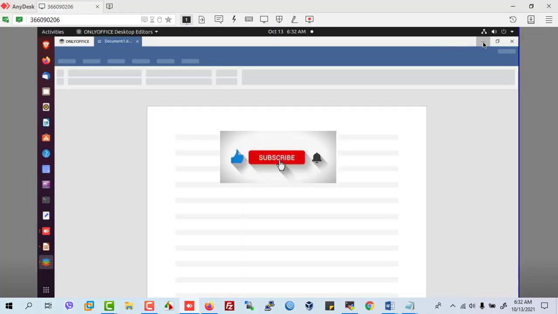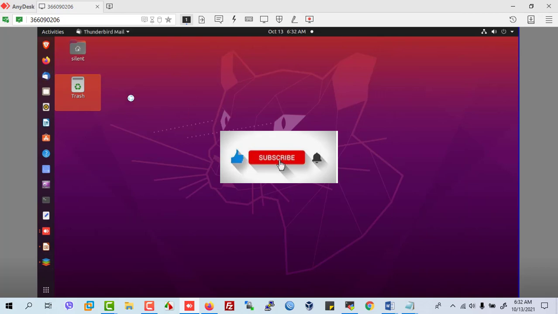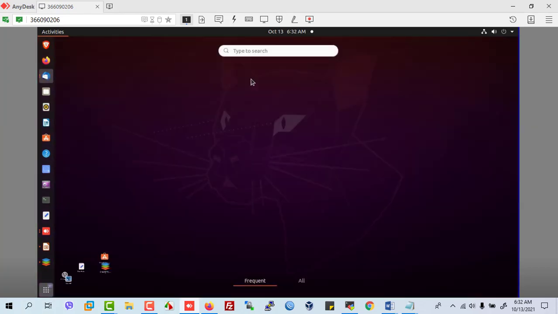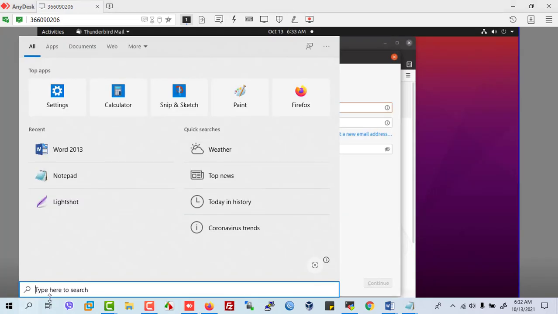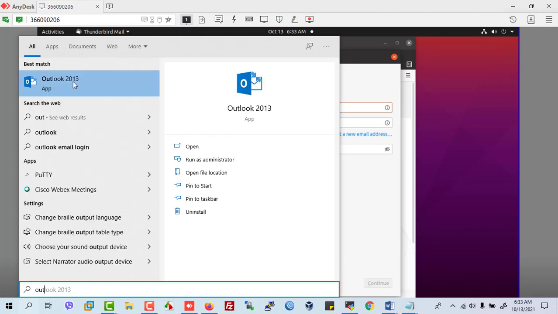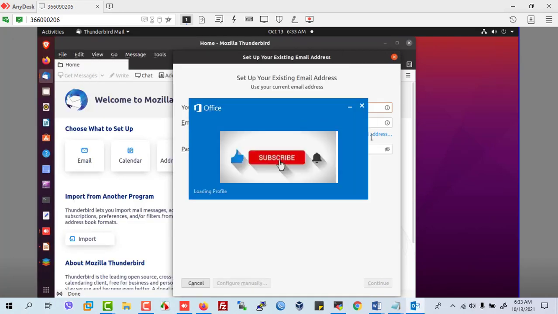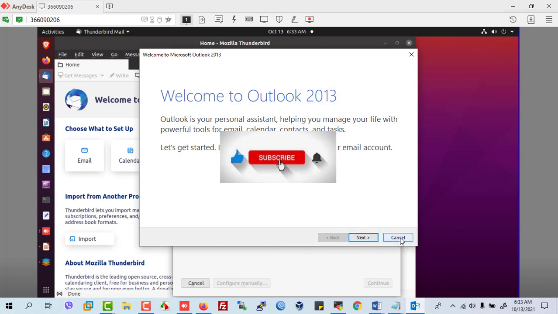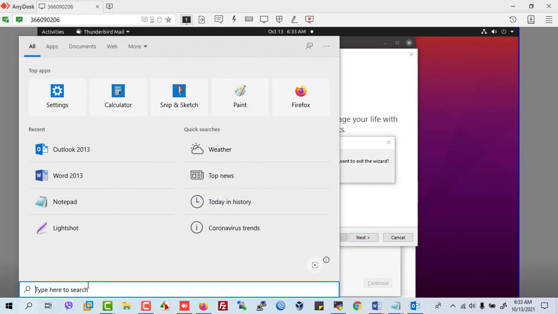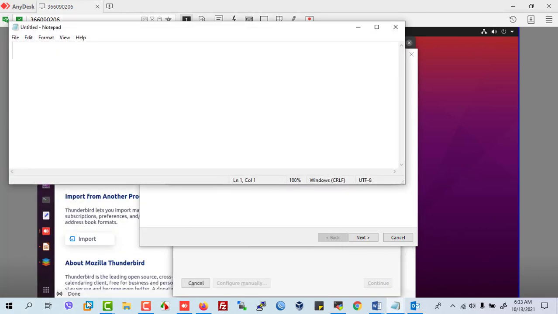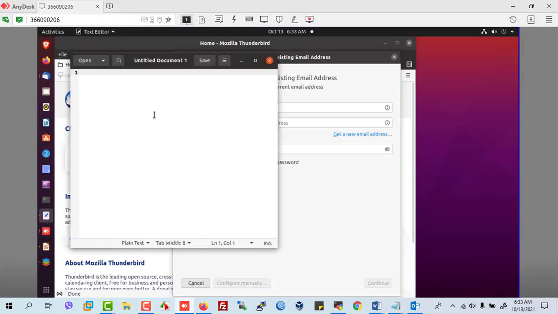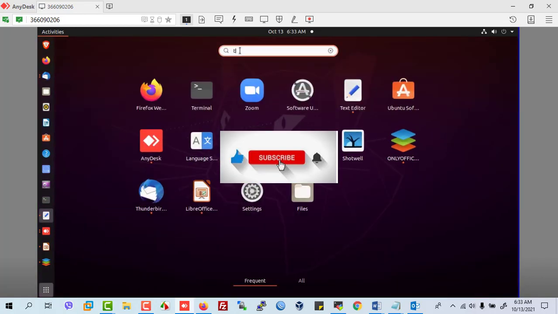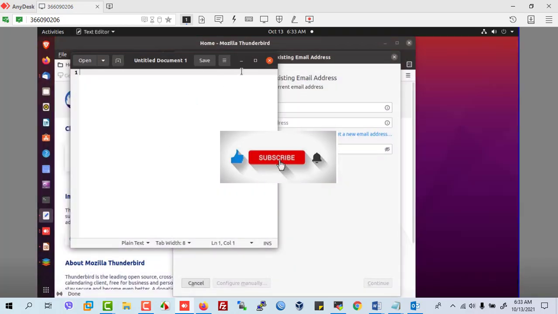Let's go. Mail server, it is Thunderbird, the mail application for Ubuntu. For Windows, Outlook software. Here is Notepad for Windows. For Linux, it is a text editor that looks like this. Here is text search, and you can see this.